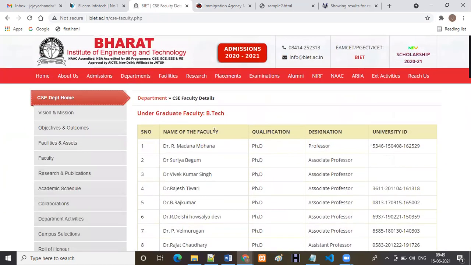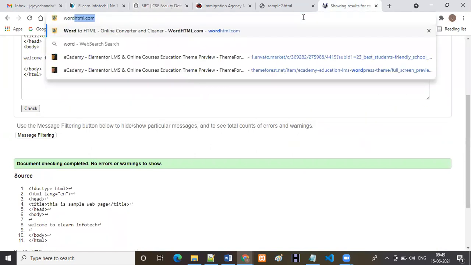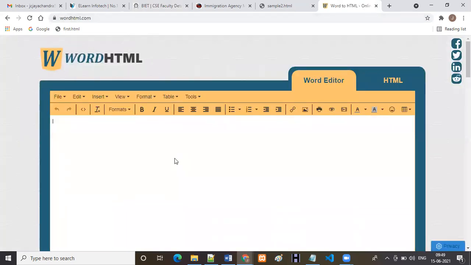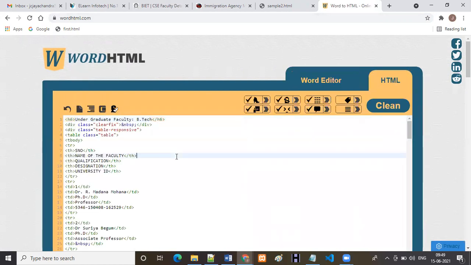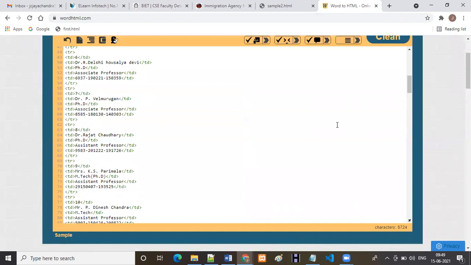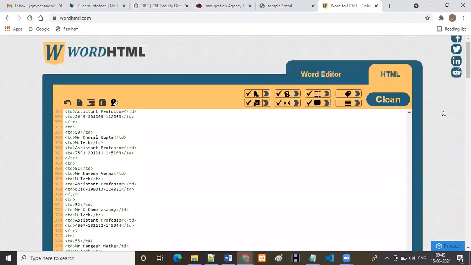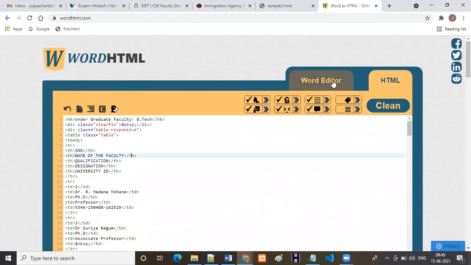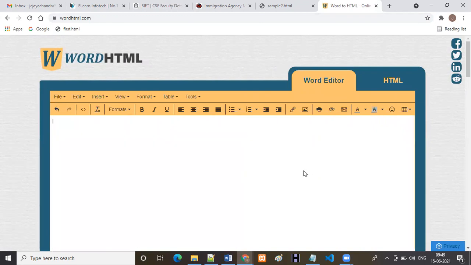Actually, we would use the table tag in HTML and develop each and everything manually. So instead of doing everything manually, I'm going to use a tool called wordhtml.com. Here, what I'm trying to do is just copy paste this and click on HTML. See, automatically it converts. So the entire table code. Let's check how many lines of code. Nearly 400 lines of code are generated. If you write manually, it will take 2 to 3 hours, right? That's why we are going to use these types of techniques.